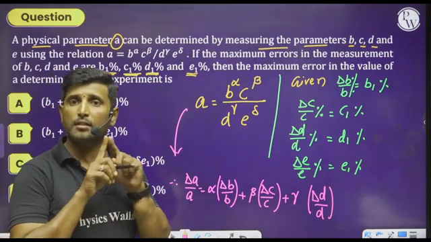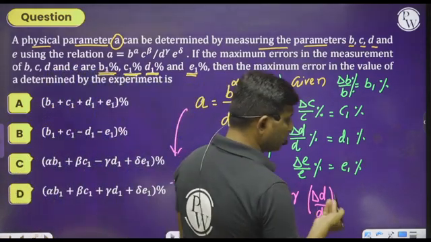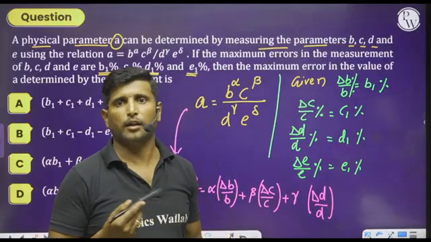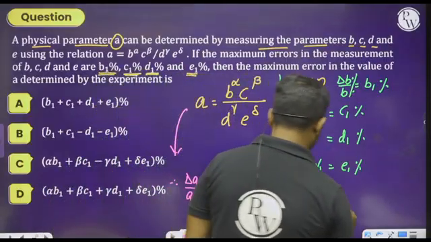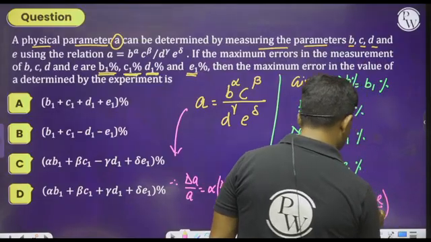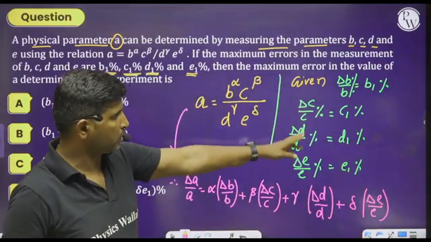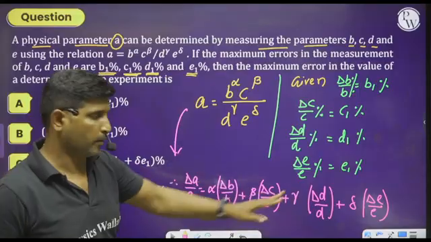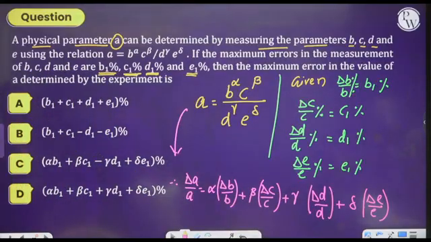You should not subtract the errors, either in subtraction or in division. Okay, so see here, we should not subtract delta E by E. So whenever we substitute the given values, then you will get option D as the right answer.